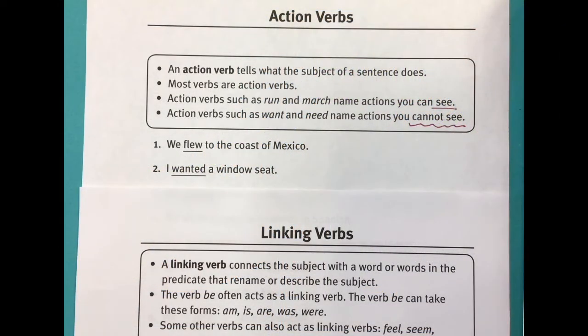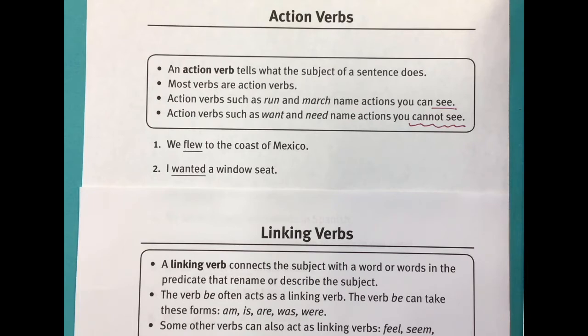Let's review action verbs and linking verbs. Remember, an action verb tells what the subject of a sentence does. Most verbs are action verbs, and action verbs such as run and march are actions you can see, and verbs such as want and need are actions that you cannot see. So remember those couple of sentences that we went over.